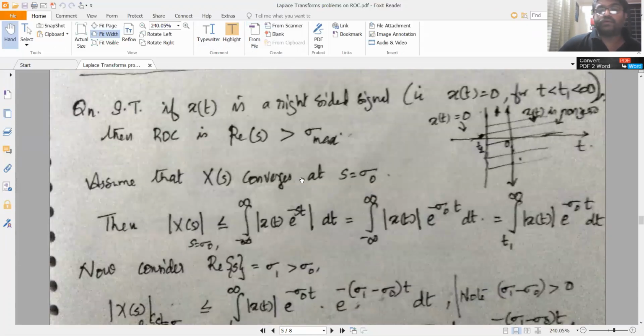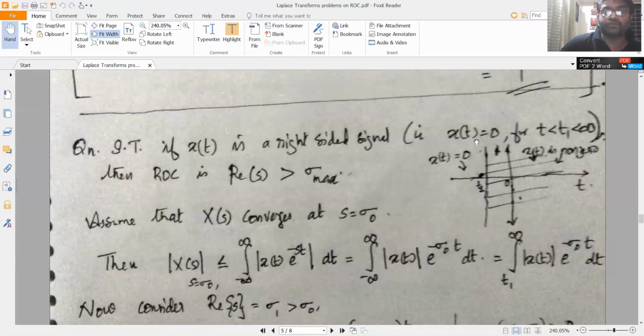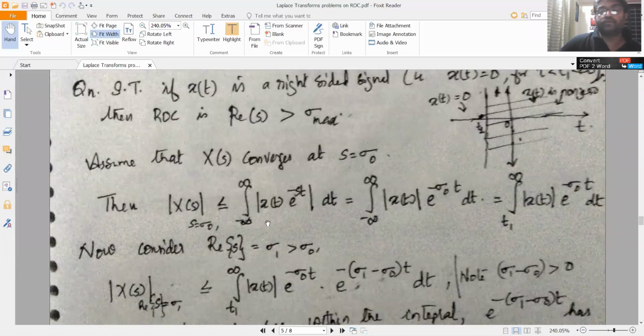Okay. Now we will move on to proving the next property, which is: show that if x of t is a right-sided signal, then the ROC is the real part of s greater than sigma max. We stated that property yesterday. So this is your right-sided signal starting from T1 going up to infinity. Now we will prove this in a similar fashion as we proved the ROC for the finite duration signal.